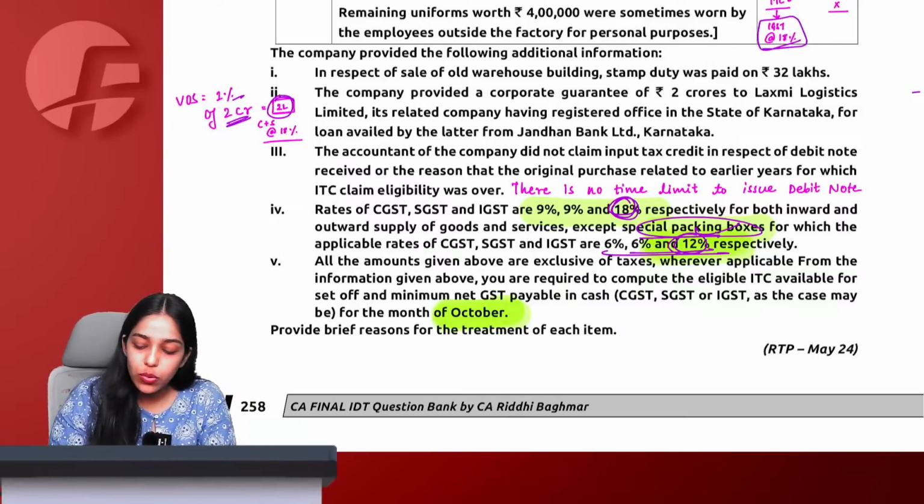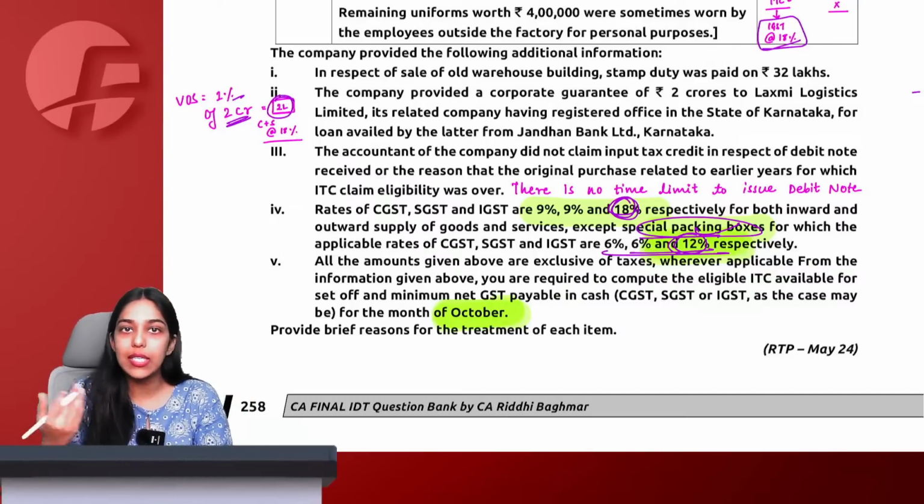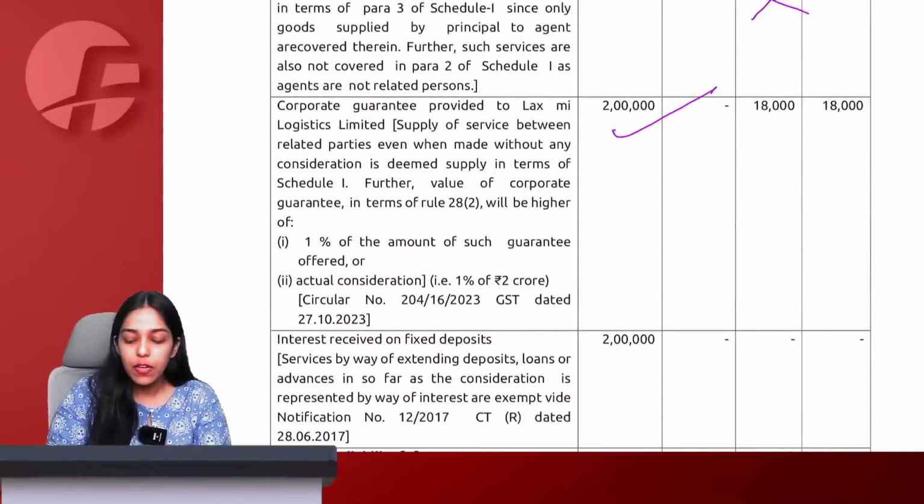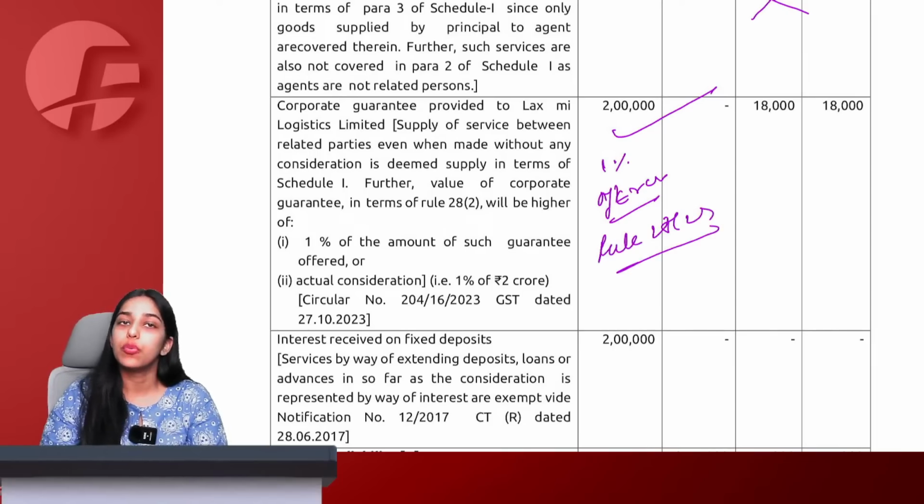Now, in this case, 2 lakh is value of supply. We are from Karnataka, supplier from Karnataka, place of supply also Karnataka. So here we will take CGST plus SGST at the rate of 18% on 2 lakh rupees, which is 1% of 2 crore coming as the value of supply according to Rule 28, Sub Rule 2.